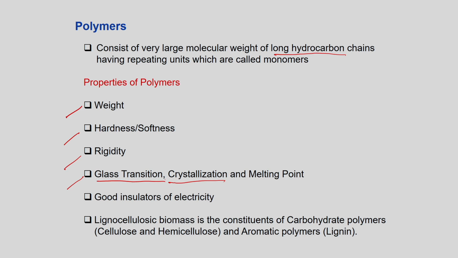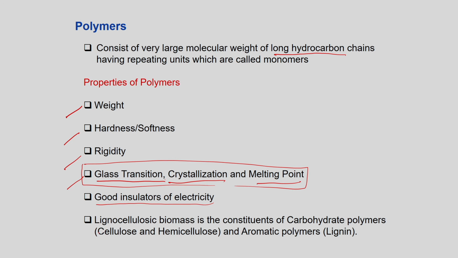So, that particular is called glass transition temperature, and it is unique for a particular polymer, because that is very important, because sometimes you need to operate a polymer above its glass transition temperature or below its glass transition temperature. You need to know these characterization materials. Then the crystallization temperature, where it forms crystal, or the melting point. These three we are not taking up in this course, but I thought of explaining you, because this is all in thermal characterization method, which you will be finding in other NPTEL courses. They are good insulators of electricity.